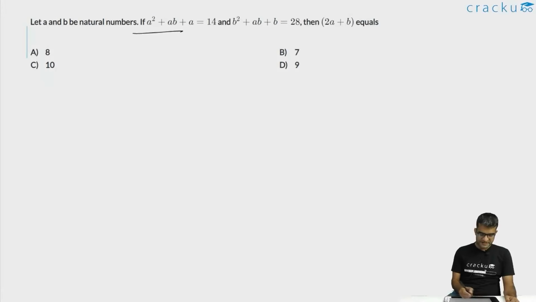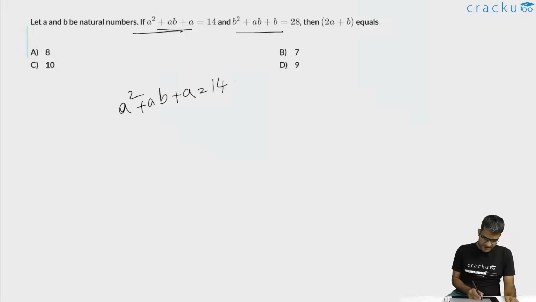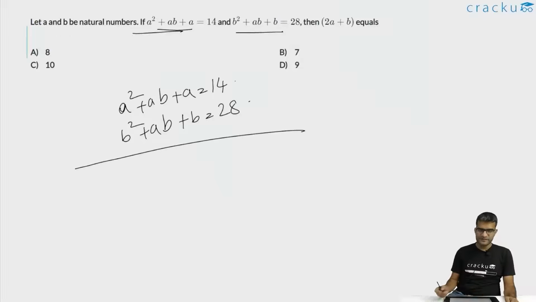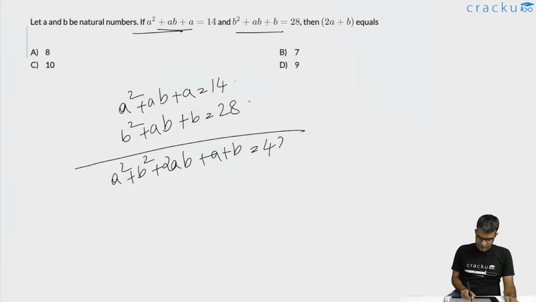In this question, let us assume that a and b are natural numbers such that a square plus ab plus a is equal to 14 and b square plus ab plus b is equal to 28. If you are looking at a square plus ab plus a, this is equal to 14, and b square plus ab plus b is equal to 28. If you add both of them together, we are going to get a square plus b square plus 2ab plus a plus b. This is equal to 42.